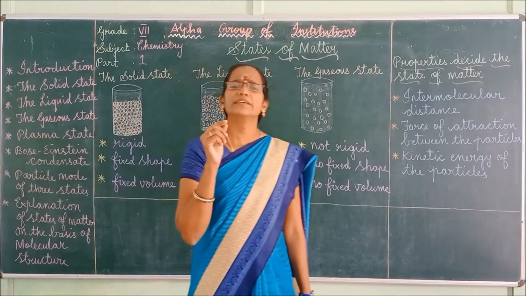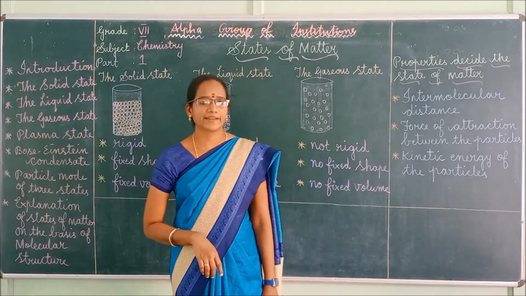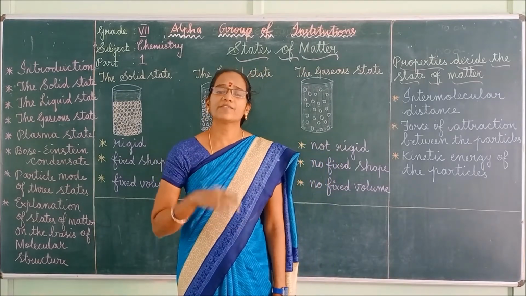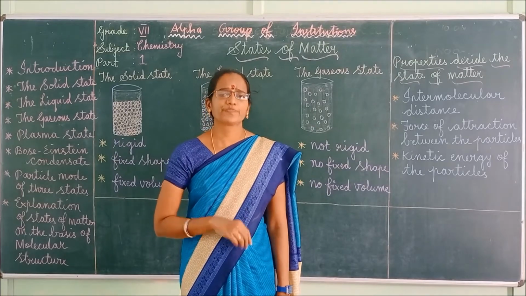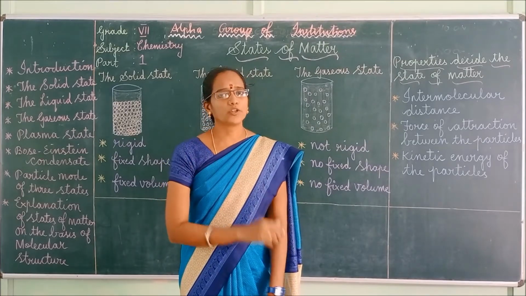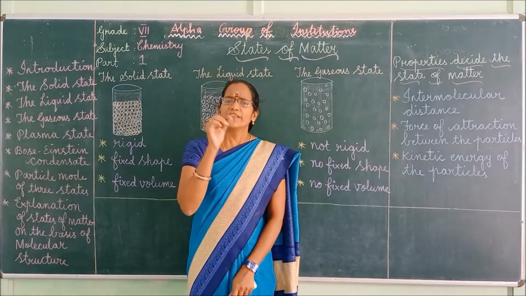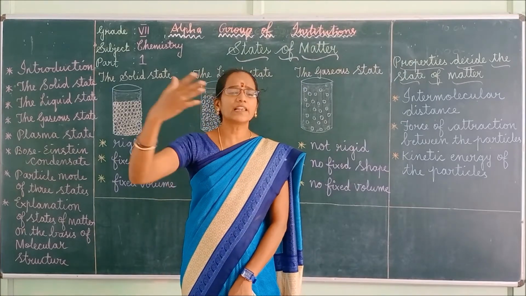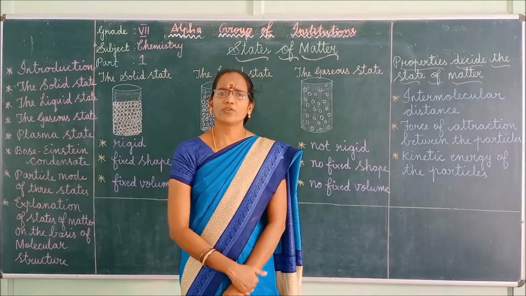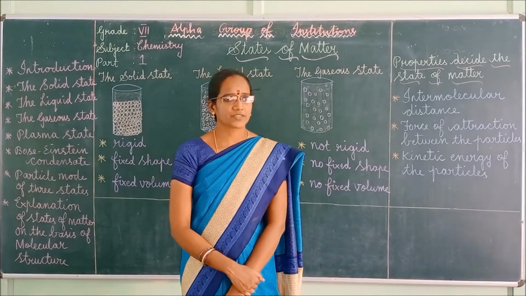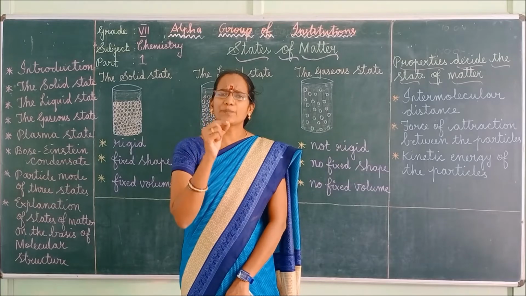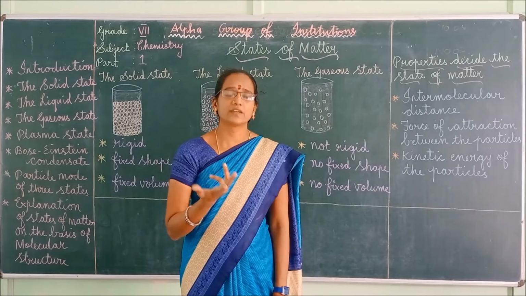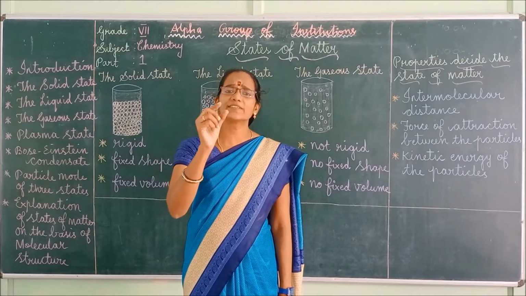Liquids take up the shape of the container. That is, they can change the shape. Hence, liquids have no definite shape. Liquids have fixed volume. Liquids have low density. Liquids flow from higher level to lower level. They are fluids, hence they flow like water. Liquids can be compressed slightly. When compared to solids, solids you cannot compress, but liquids can be compressed slightly.